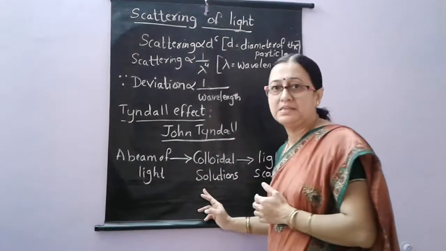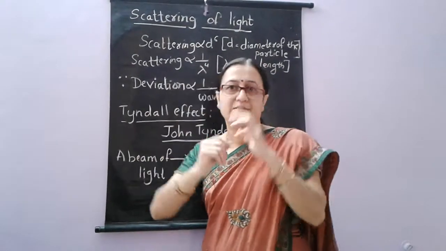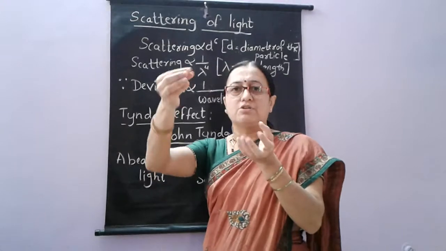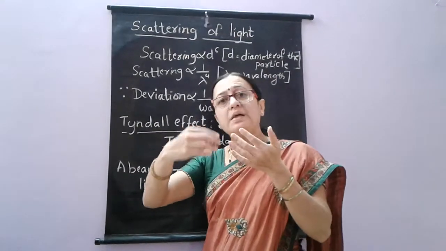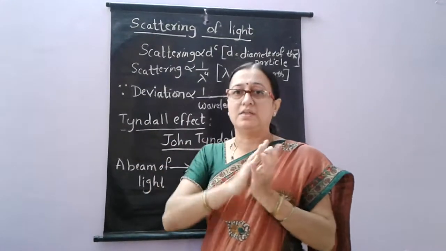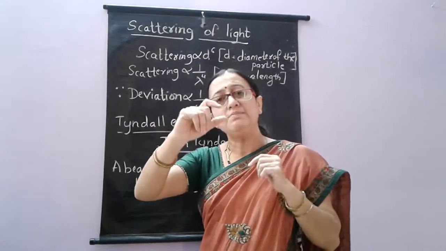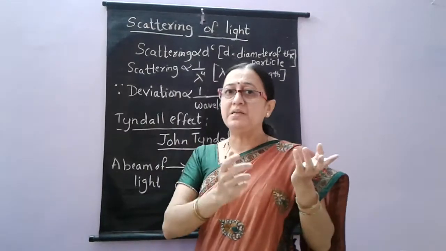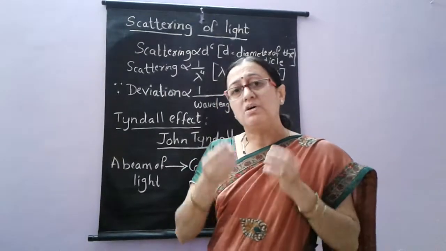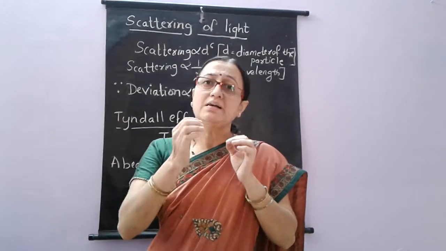What are colloidal solutions here? Colloidal solutions are those solutions in which the particles are colliding. They are jumping inside. They are not plain solutions. When you add some materials to water, the solution turns colloidal. For example, milk. If we add milk to water, then the particles of the milk inside the water start jumping, and the solution becomes a colloidal solution. The similar thing happens when you add soap to water. So let us now see how the scattering of light takes place in a colloidal solution.